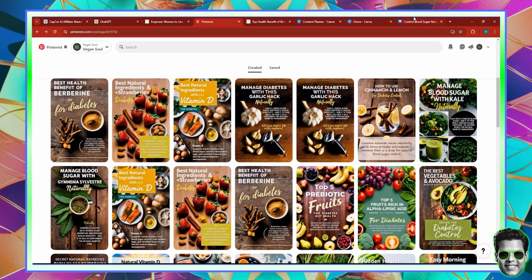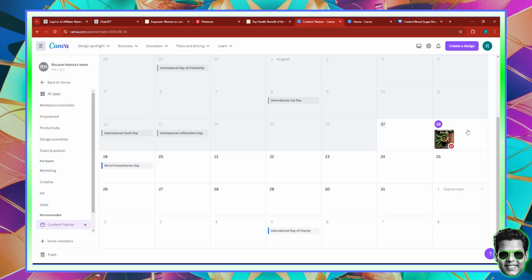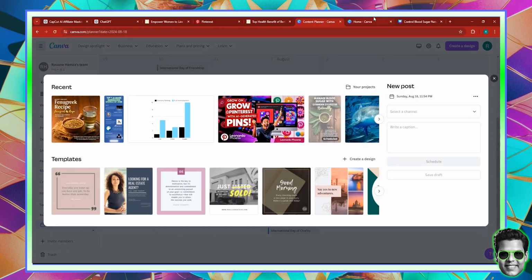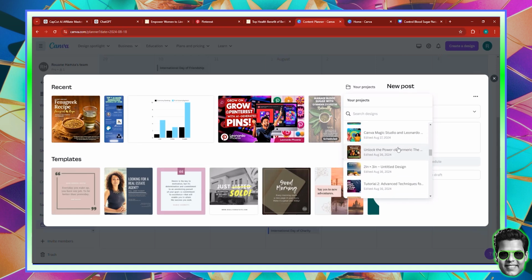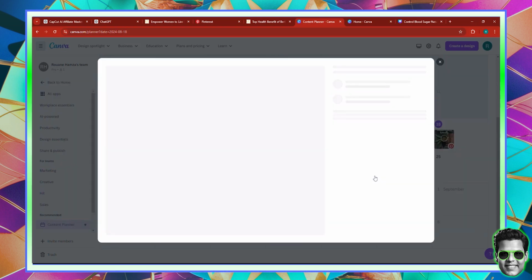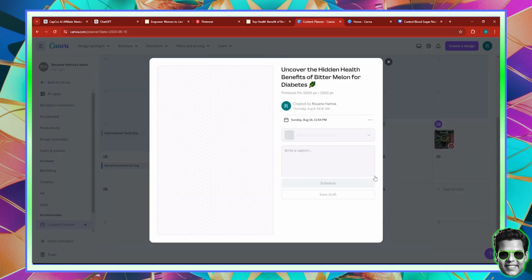So I don't recommend that you come and blast up this Canva content schedule planner with a lot of pins per day. But let's say that your plan is to post 3 pins per day. You can just come over here and click the plus icon. And again, you need to search for the pin. In this case, I'm just going to go ahead and grab one of the designs. So let's say that, for example, I want this one. I'm just going to click it and it's a pin.